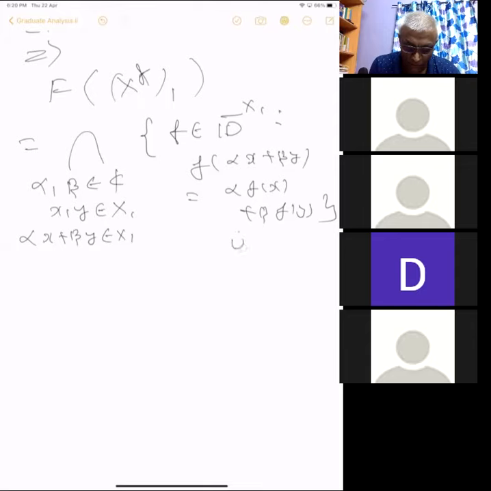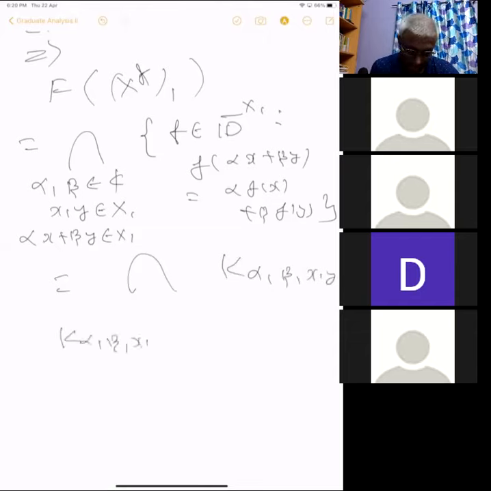But then this set is closed. For a fixed alpha, beta, x, y, call this set k, alpha, beta, x, y. Then this set is equal to the intersection of all those k, alpha, beta, x, y. And k, alpha, beta, x, y is closed. They are all continuous functions and there is an equality sign, so that is a closed set.